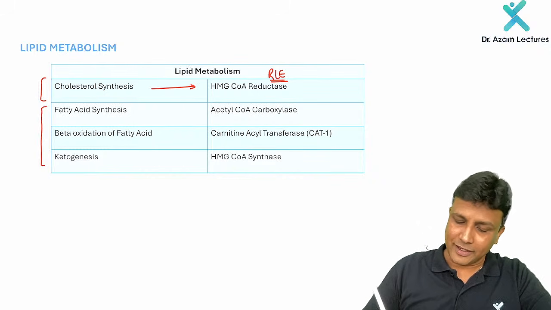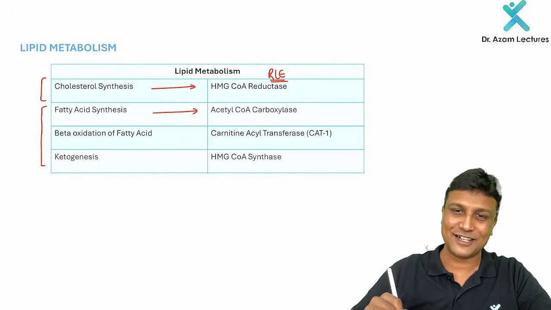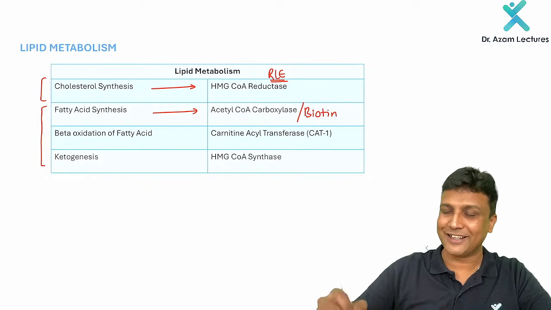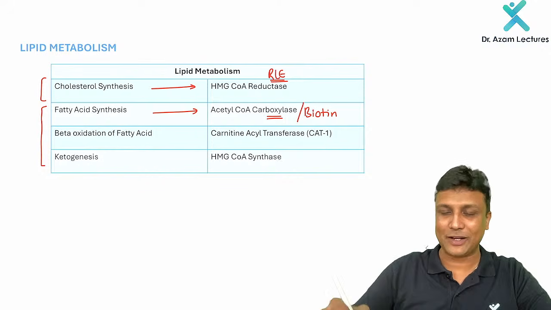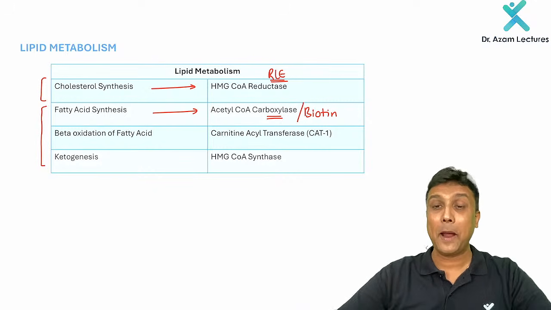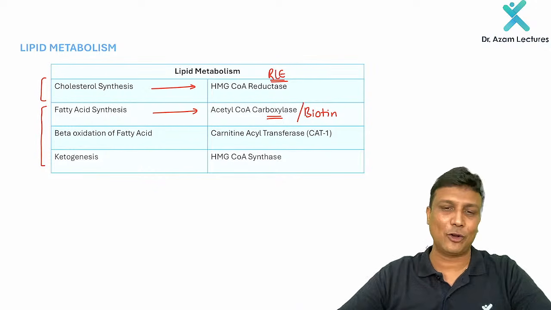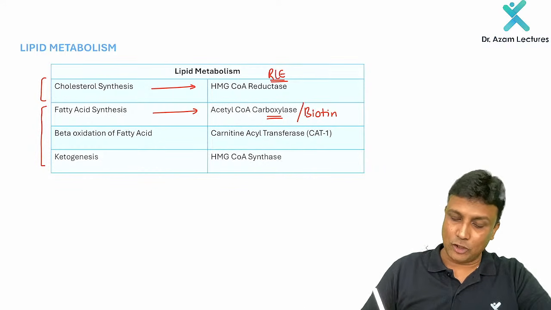Next one, fatty acid synthesis. What is the rate limiting enzyme of this one? Acetyl CoA carboxylase. What is the point to remember? This requires biotin as a coenzyme. What did I tell you, what do you require for carboxylase enzymes? Which coenzyme? Biotin coenzyme is required there. And again the same thing, fatty acid synthesis will also begin from acetyl CoA only.